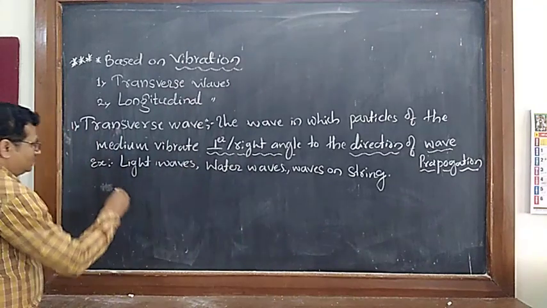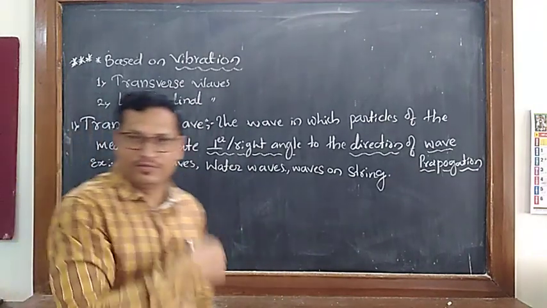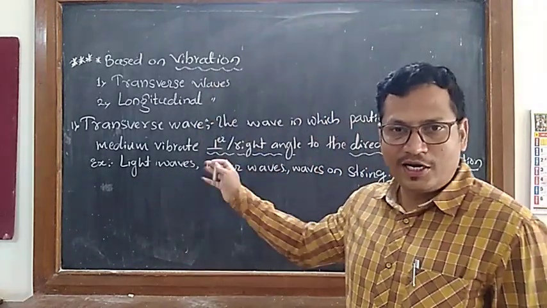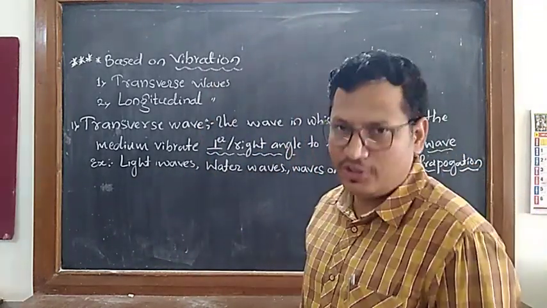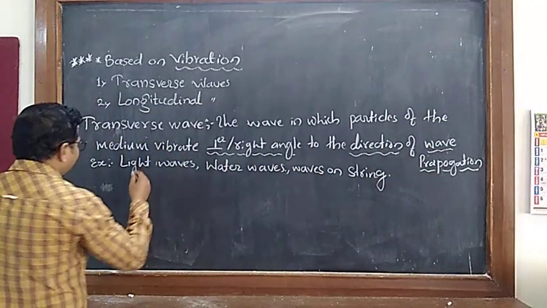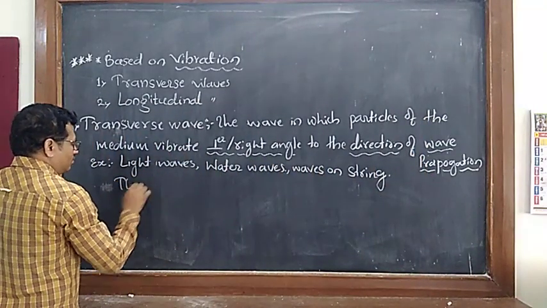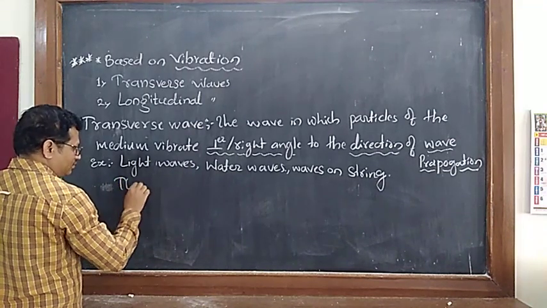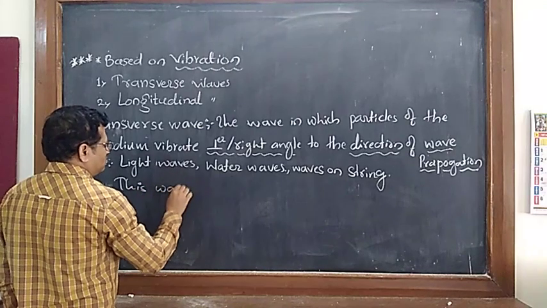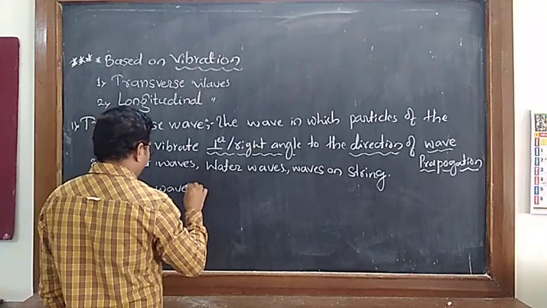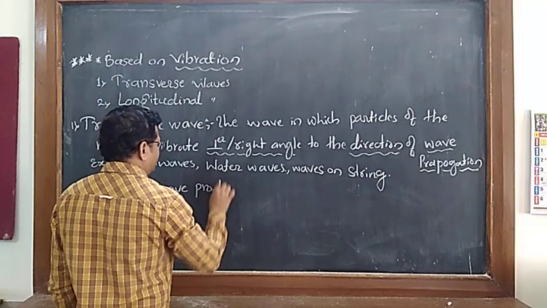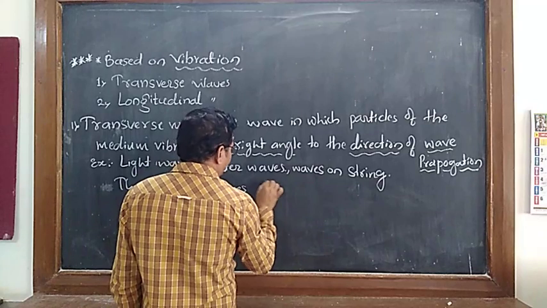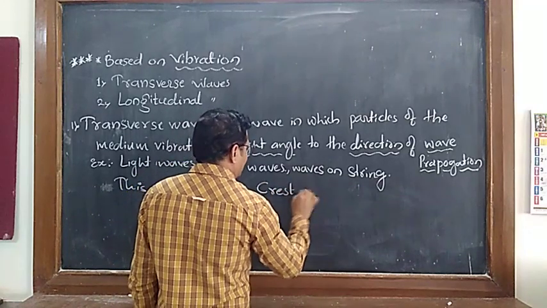These waves are important. From here it's all important. You write down all of it and make all the points in your notebook. So here this wave produces crest and trough.